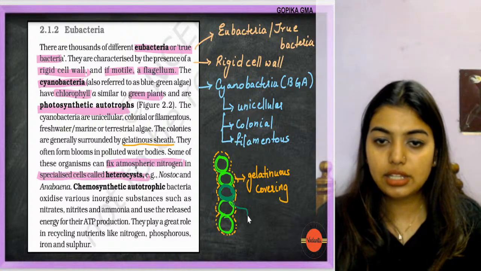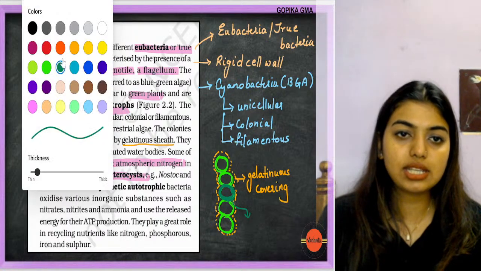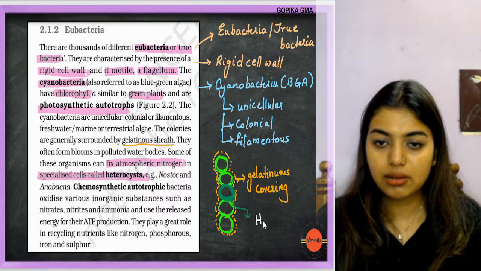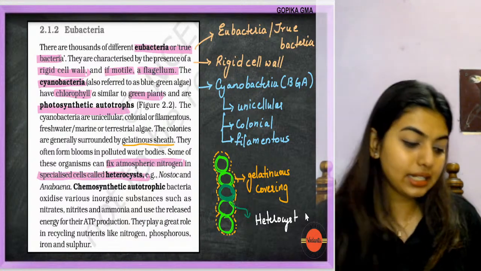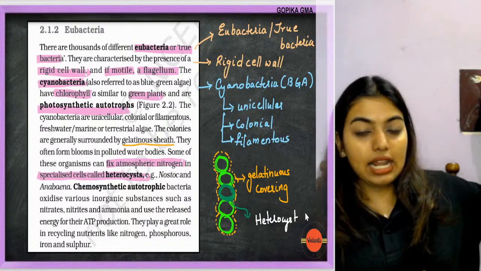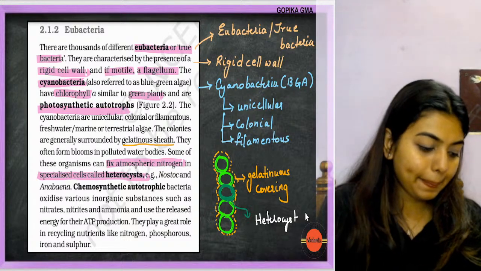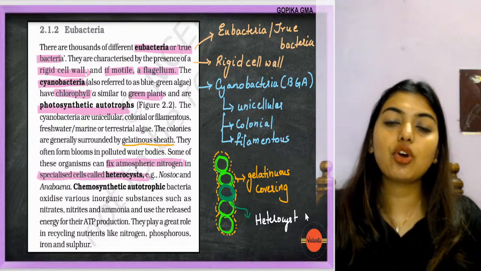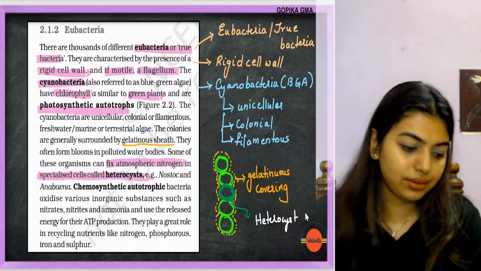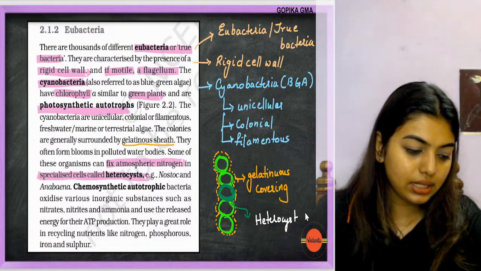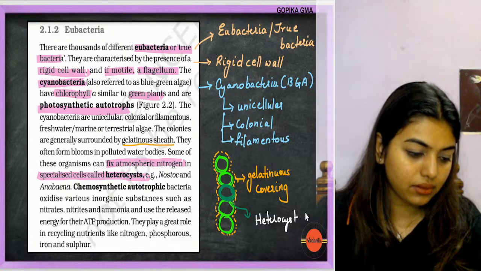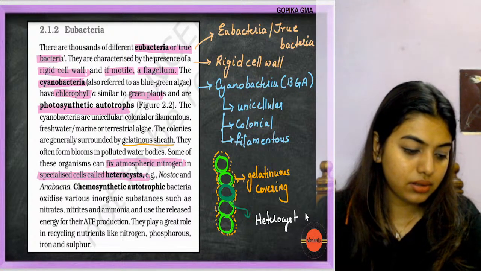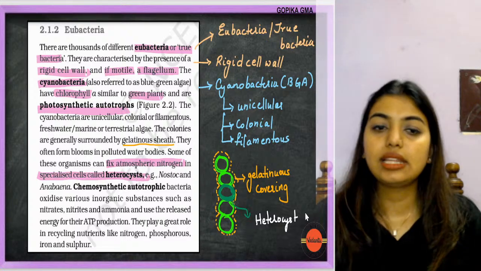This one cell is called a heterocyst cell. What is the cell called? Heterocyst. Heterocyst means what? The cell that can fix nitrogen, right? The cell that can fix nitrogen. Can you see the light dark green I have drawn? Yeah, okay. That cell is called a heterocyst. That is, they can fix nitrogen. Done? Okay. Yes, they can fix nitrogen.